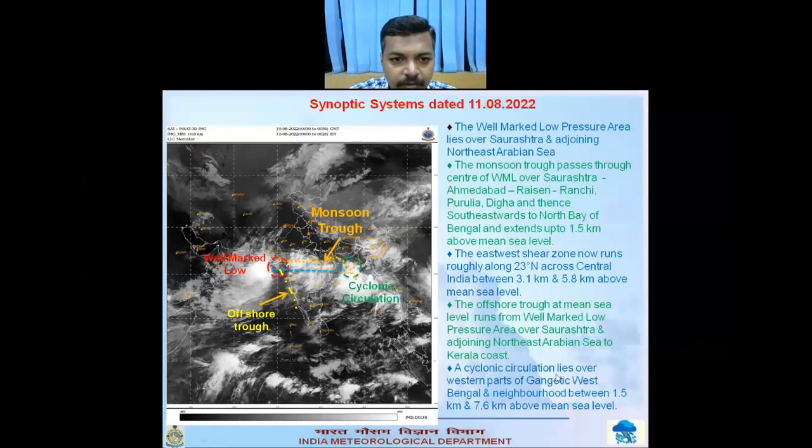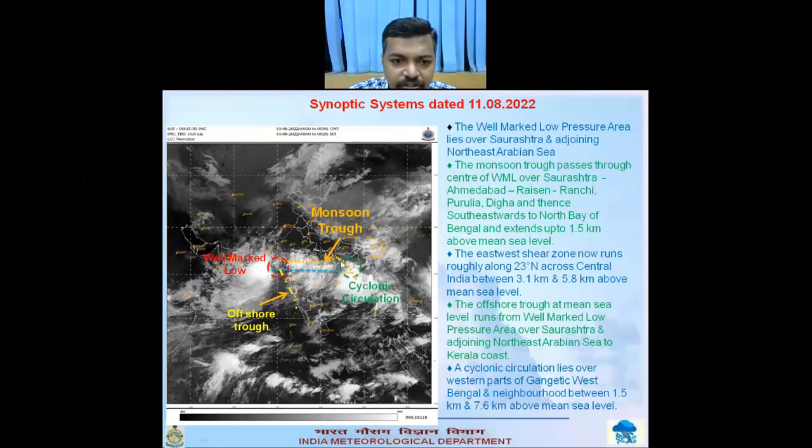As of now, the monsoon trough on 8th to 11th of August continues to pass through the central parts of the country from the well-marked low pressure area present over the Saurashtra across the central parts of the country and then southeastwards towards the northwest Bay of Bengal. The offshore trough continues to pass through this well-marked low-pressure area over Saurashtra up to North Kerala.